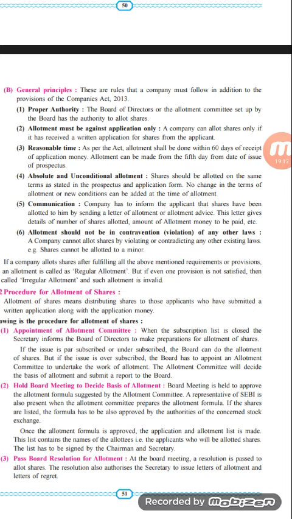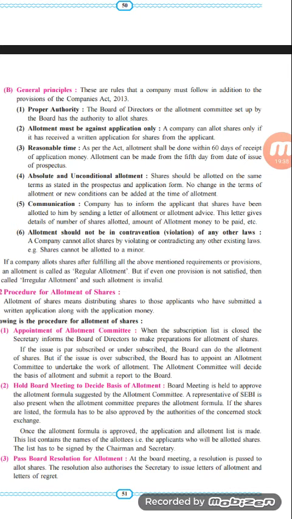So here the board of directors has the power, as well as the allotment committee which has been decided by the board of directors. They have the power to allot a certain class or category of shares to the investor. Next one, allotment must be against the application only.